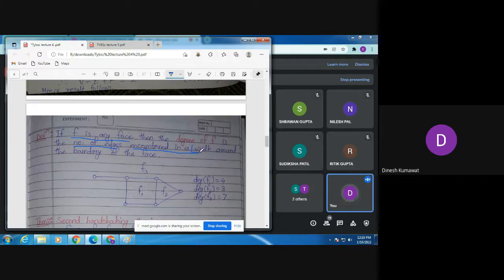What do we mean by walk? A walk is an alternating sequence of vertices and edges, starting and ending with vertices. So the degree of a face is the number of edges encountered in a walk around the boundary of that face. For example, if I draw a picture of a graph,